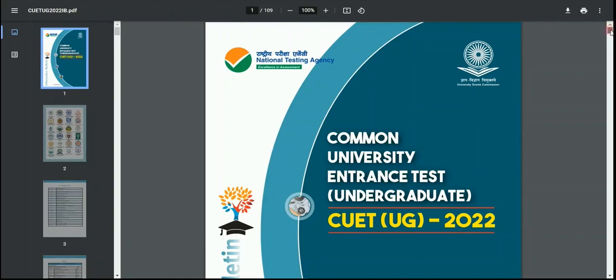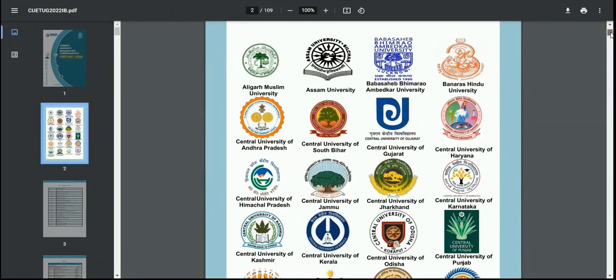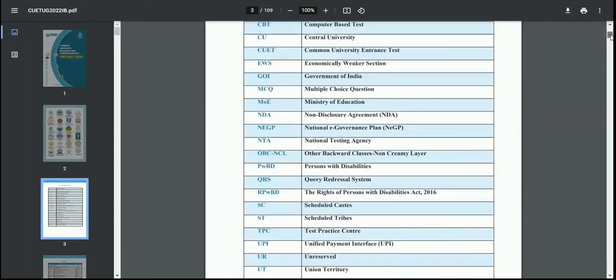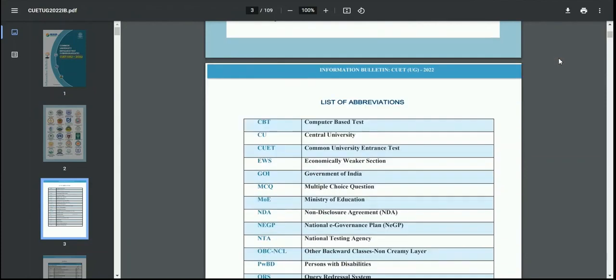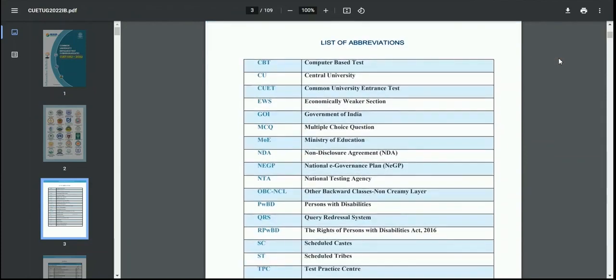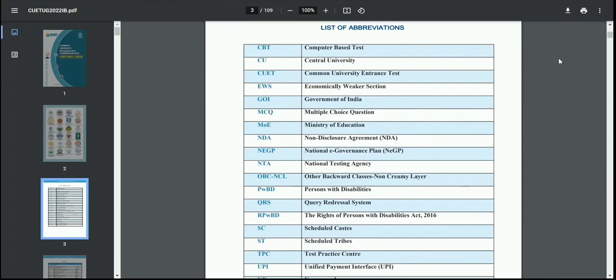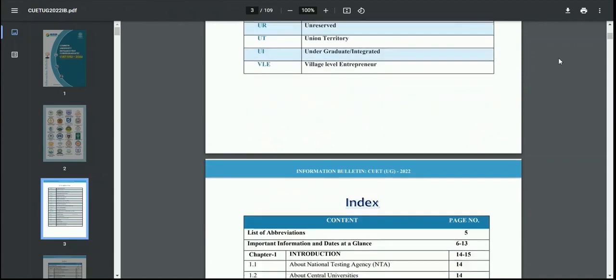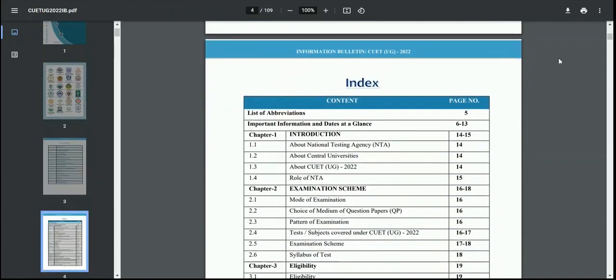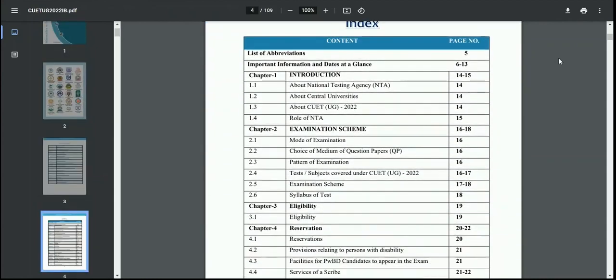Once you scroll down this page, you will be able to see various information, and here you can see the list of abbreviations. In case there are some short forms which are used in the portal or in this particular document, you can just go through these abbreviations in case you are not able to understand what an abbreviation means. Now let's go through the index of the information bulletin.